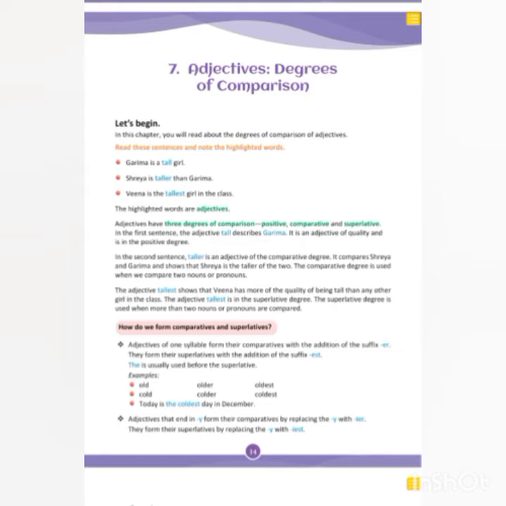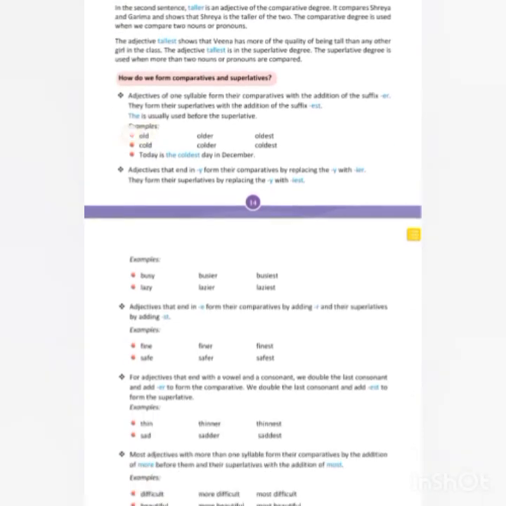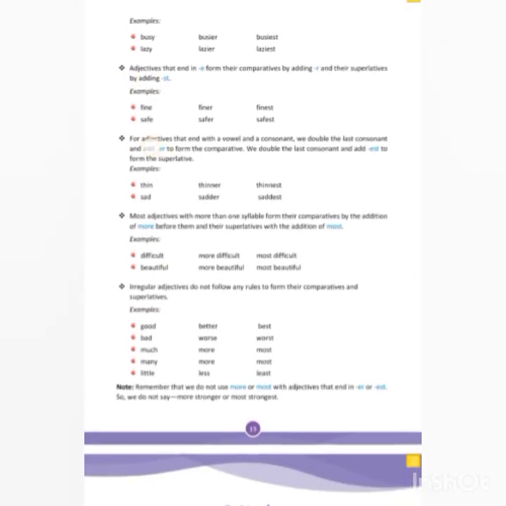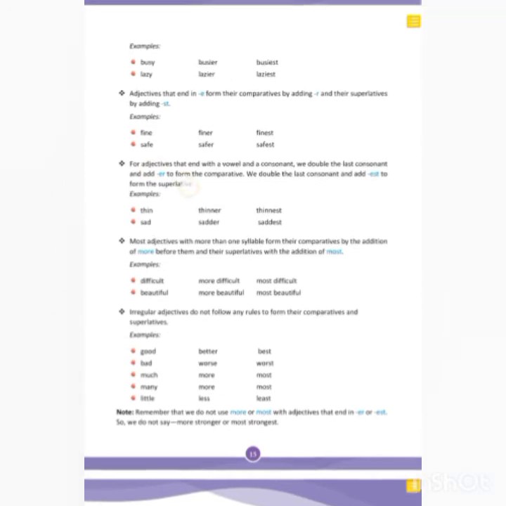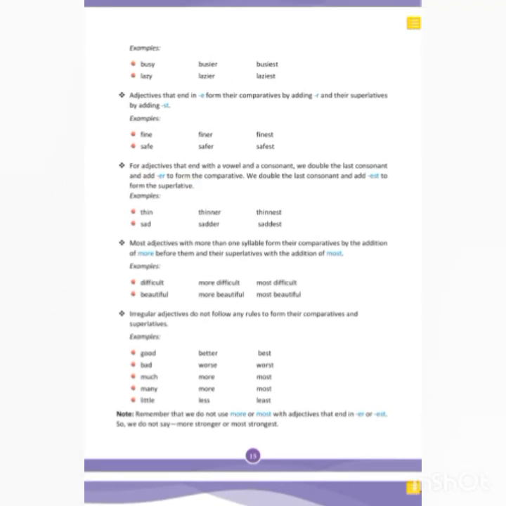Adjectives that end in y form their comparatives by replacing the y with ier. Y will become i, and in comparative degree we put er. Y will become i, and in superlative degree we put est. Examples are given here: busy, busier, busiest; lazy, lazier, laziest.